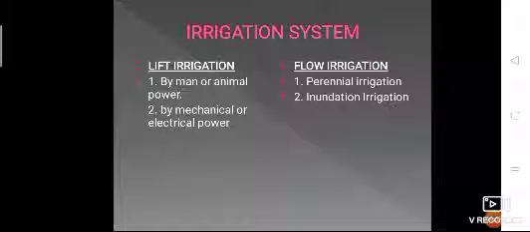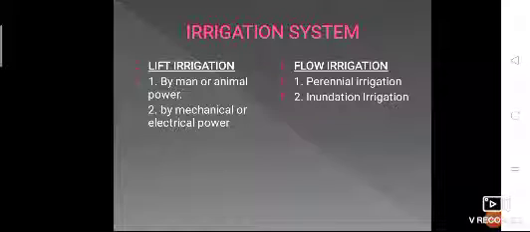So flow irrigation is when the source of water, from where the water has to be brought to the agricultural field, is available at the higher level and the water requirement is at the lower level. So in such cases there are no structures involved, because the water will be brought down to the canal through gravity on its own. Okay, flow irrigation is divided into two parts: perennial irrigation and inundation irrigation.